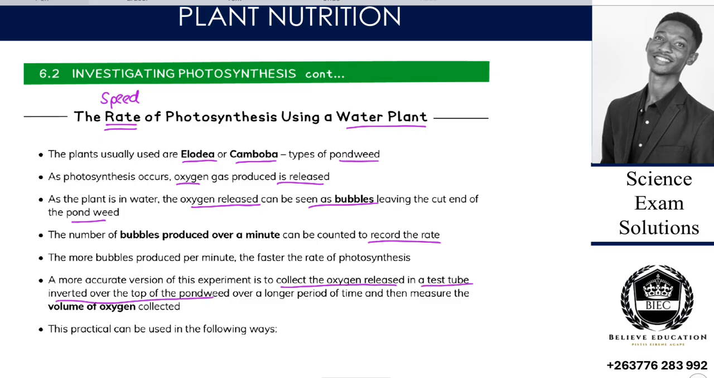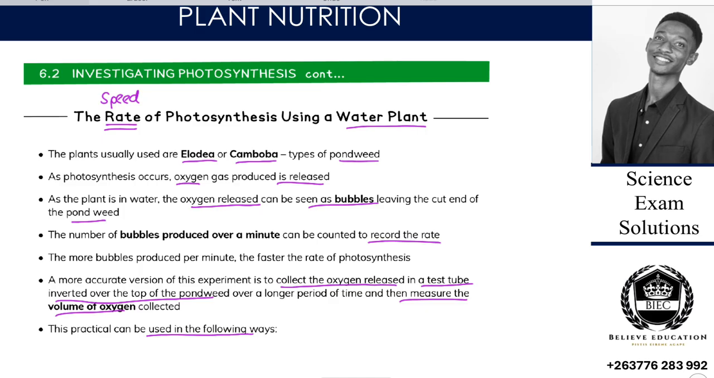over the top of the pond weed over a longer period of time, and then measure the volume of the oxygen that is collected. So this practical can be used in the following ways. Before we look at those ways, at first you count the number of gas bubbles, but that counting is you doing the reading, and you can miss some when a bubble comes out, and you fail to count that gas bubble. So there is room for error, because it's you who's doing the observation alone.